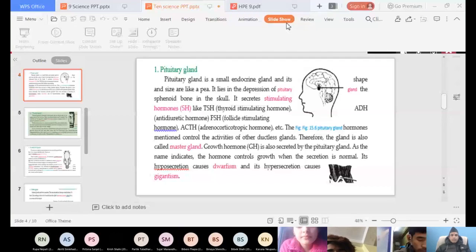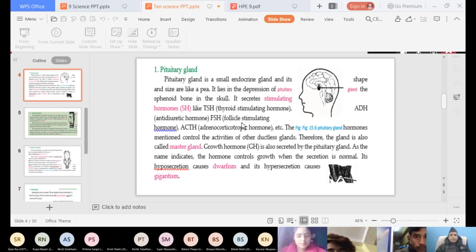That pituitary gland is here, isn't it? So pituitary gland, where is it located? It is located at the brain, and its size is like a pea.